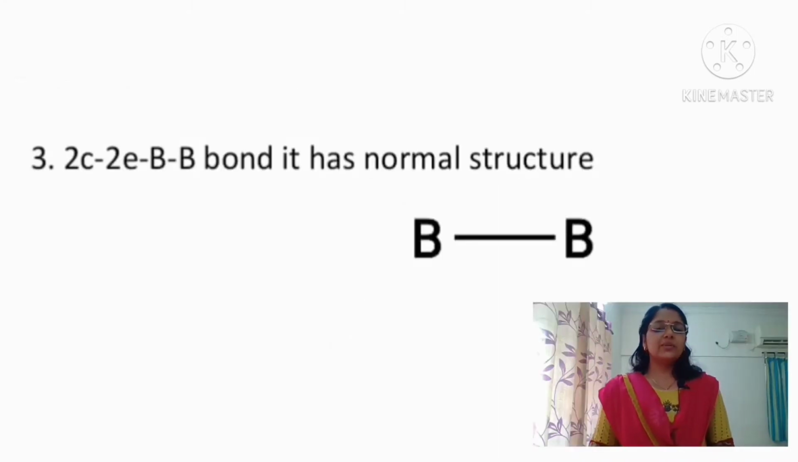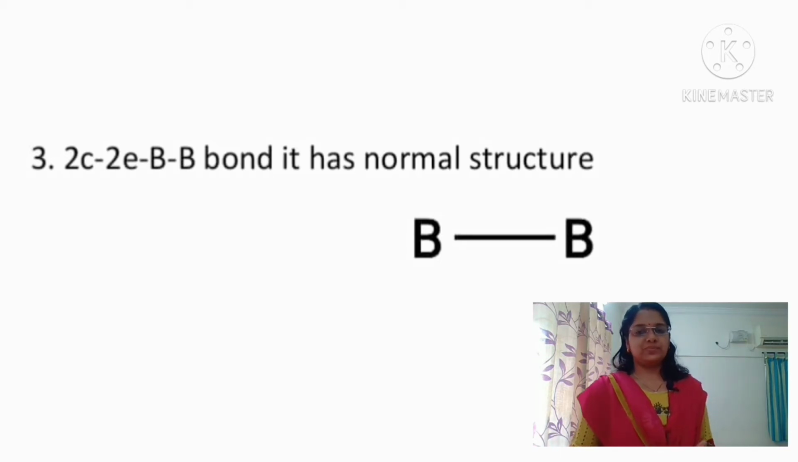Coming to the third type of bond, that is the 2 center 2 electron BB bond. In the 2 center 2 electron BB bond, there are 2 atoms present, that is why it is termed a 2 center, and each boron atom has 1 electron in the valence shell. So they are involved in the sharing and therefore 2 electrons are involved in the bonding. Therefore it has a normal linear-like structure, that is the BB bond.